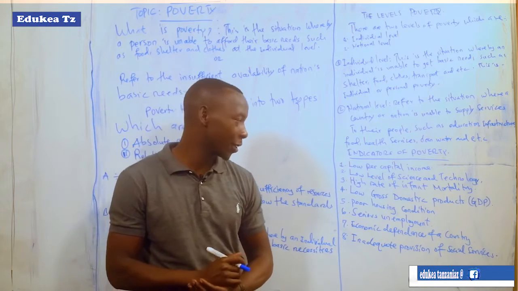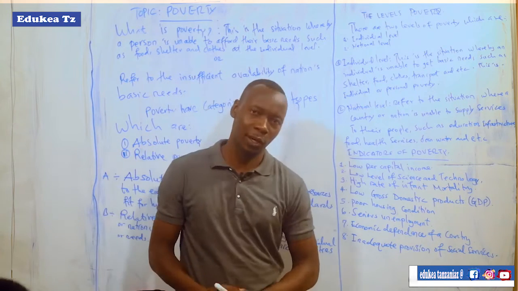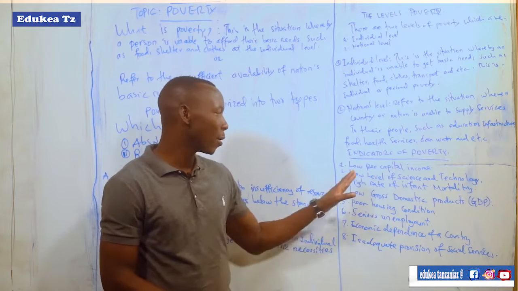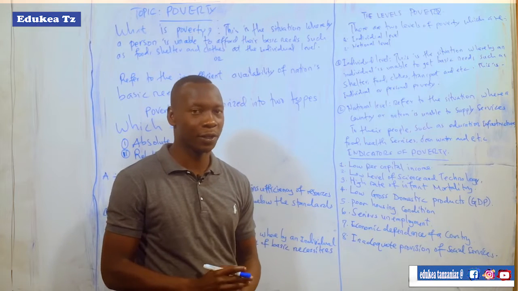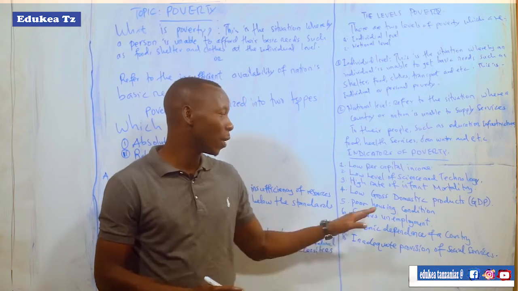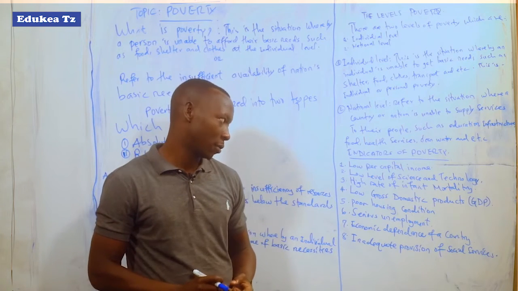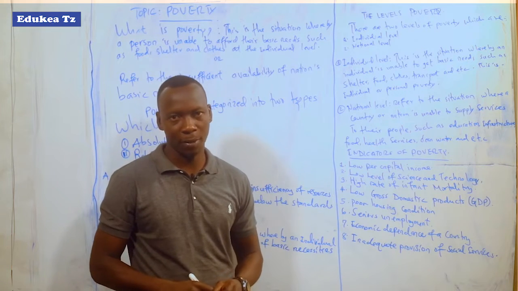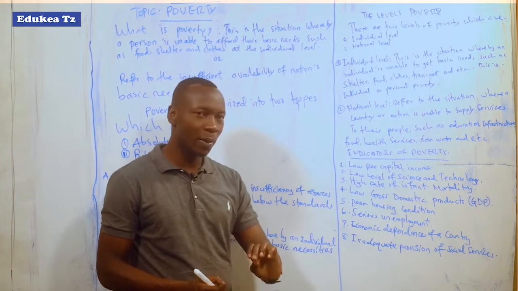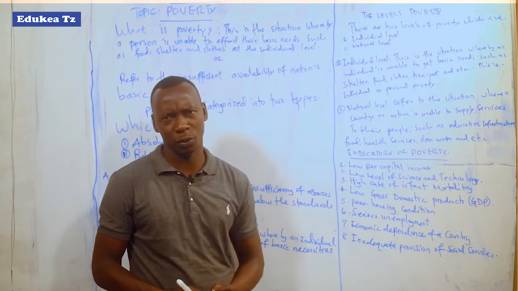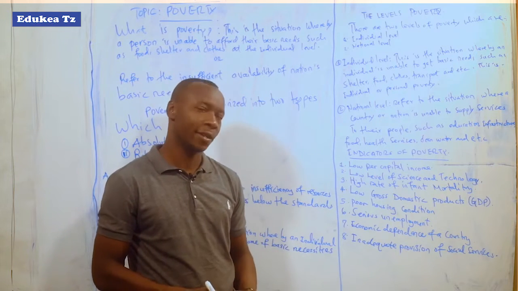The first point which shows that there is poverty in any country or nation is low per capita income. Low per capita income is the first indicator of poverty in any nation. When you talk about low per capita income, this means every individual in a country could possess an amount of money. But here, low per capita income means that the income owned by a certain person is very low. It's not enough to run daily lives. So this implies that there is poverty.